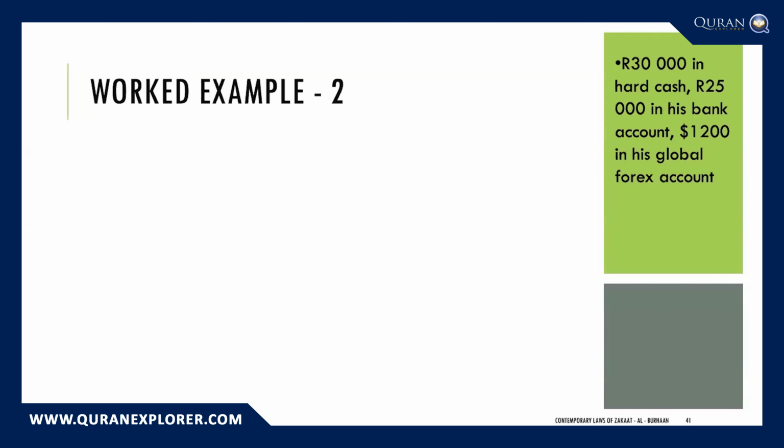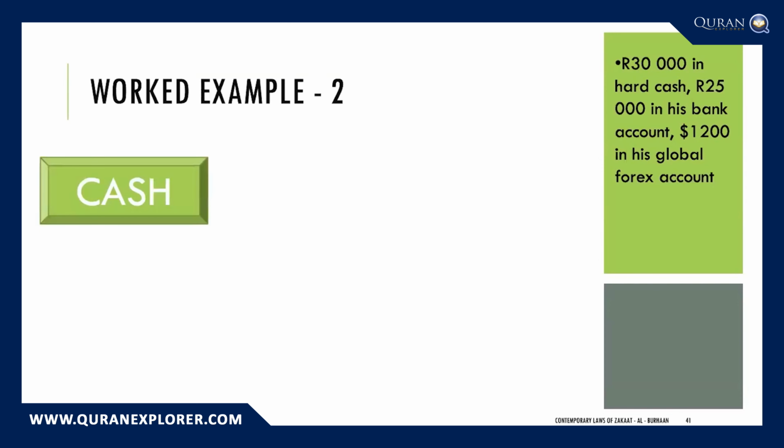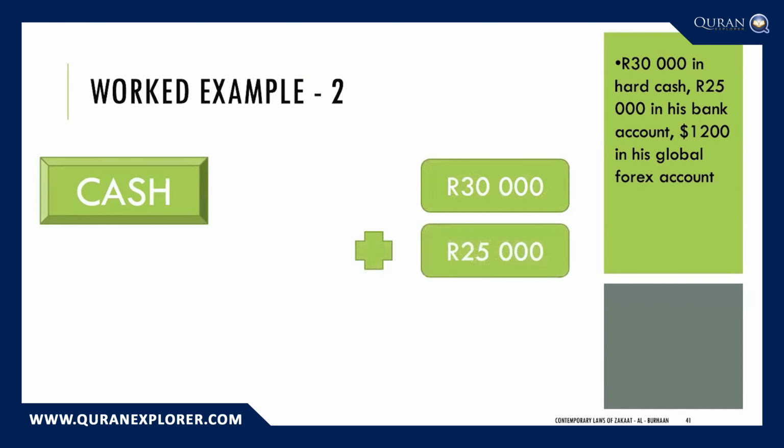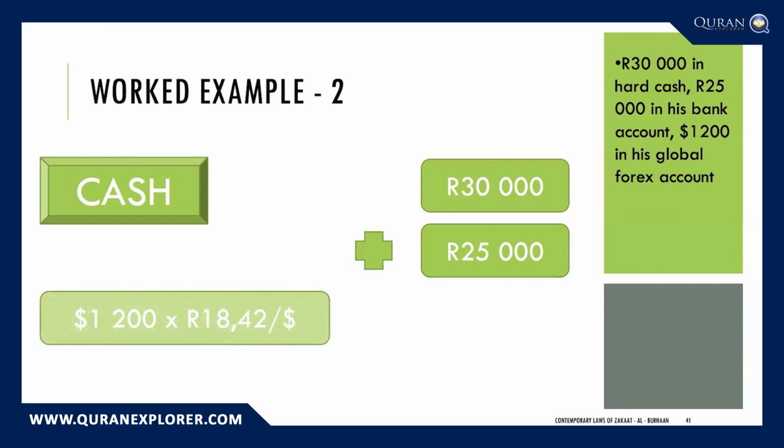So let's start. When we're doing our zakat calculation, if you're not using an online zakat calculator, or if you don't have a pre-populated spreadsheet and you want to work out your zakat, you start with all of these assets, list your liabilities that would have zakat implications, and let's start working through them. So let's start with the cash. First one, very straightforward, 30,000 rand of cash. All of it is zakatable. 25,000 rand in the bank account, all of it is zakatable. The $1,200 of foreign exchange, it is zakatable.